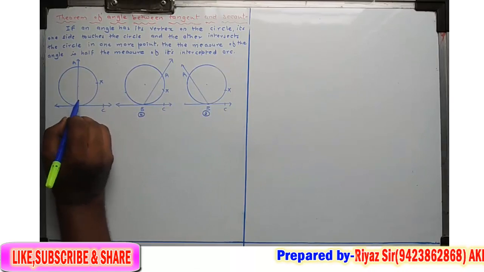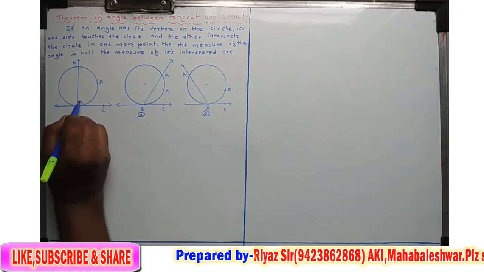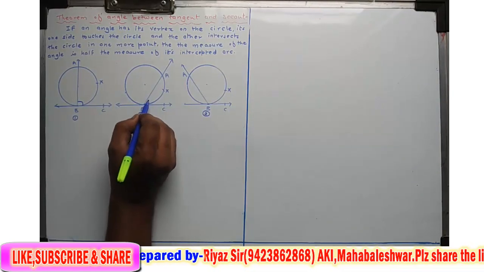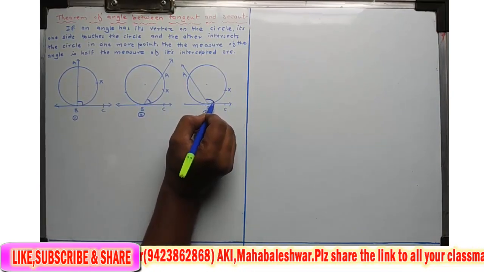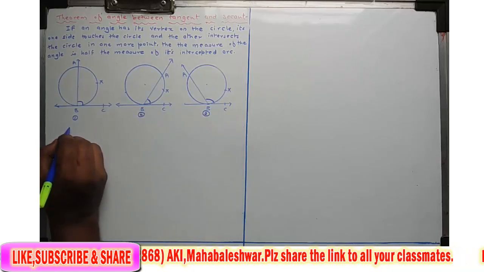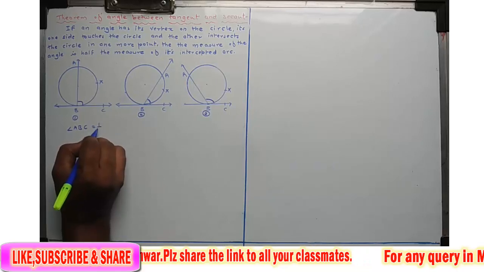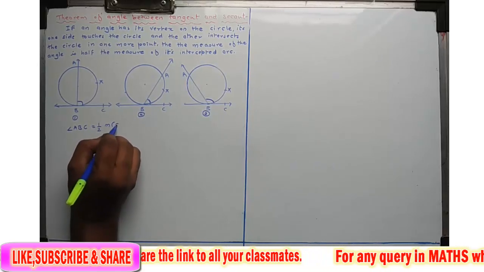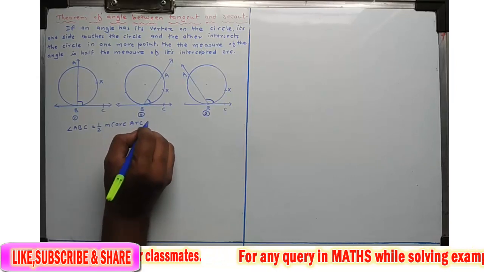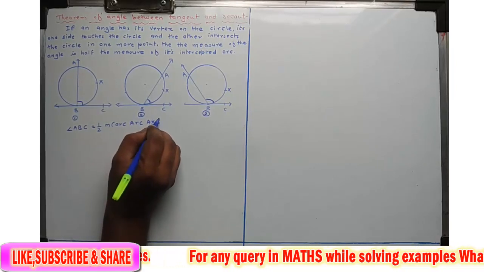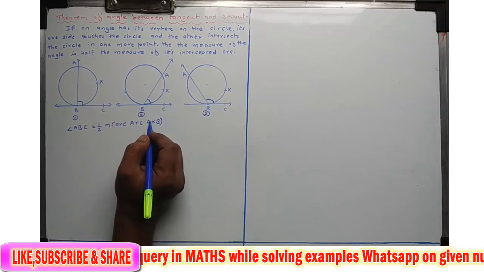Then the angle made by this tangent and the secant: here that angle is a right angle, here that angle is an acute angle, and here that angle is an obtuse angle. Then in all the three cases, angle ABC is equal to half into the measure of arc AXB. This is the theorem of angle between tangent and the secant.